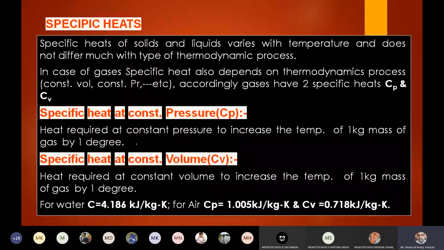Clear, right? For heat and work, similarities, dissimilarities. Yes, sir. Right. Now, next topic, specific heats. Specific heats, right? Now, what is specific heat?